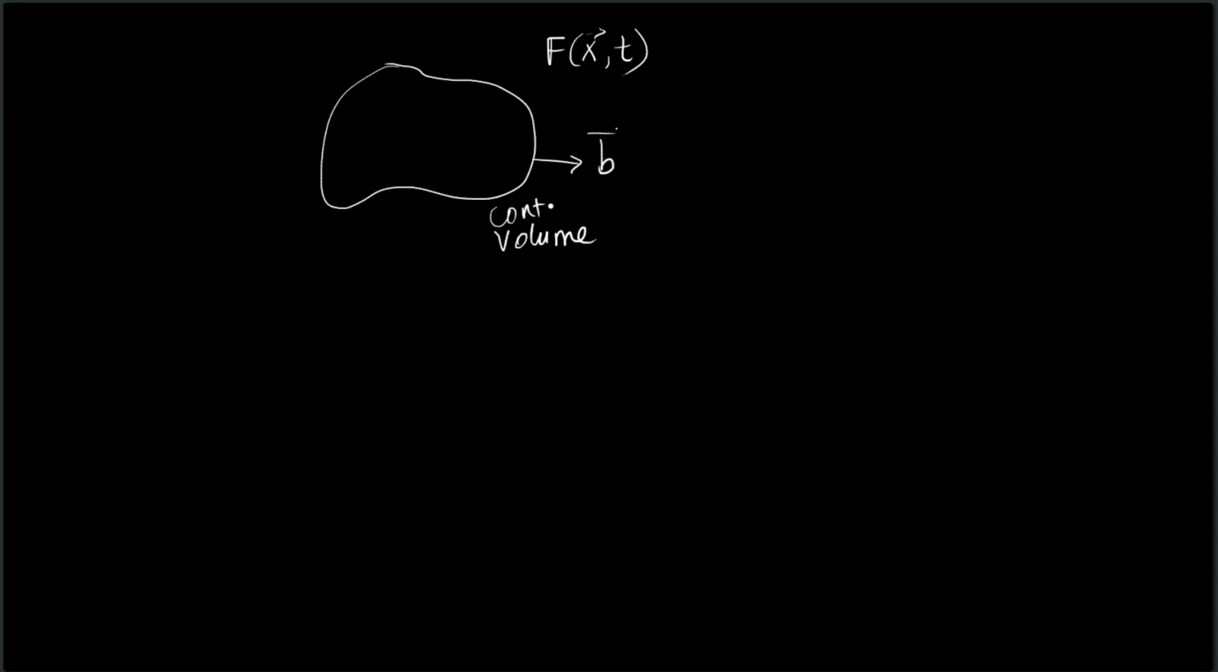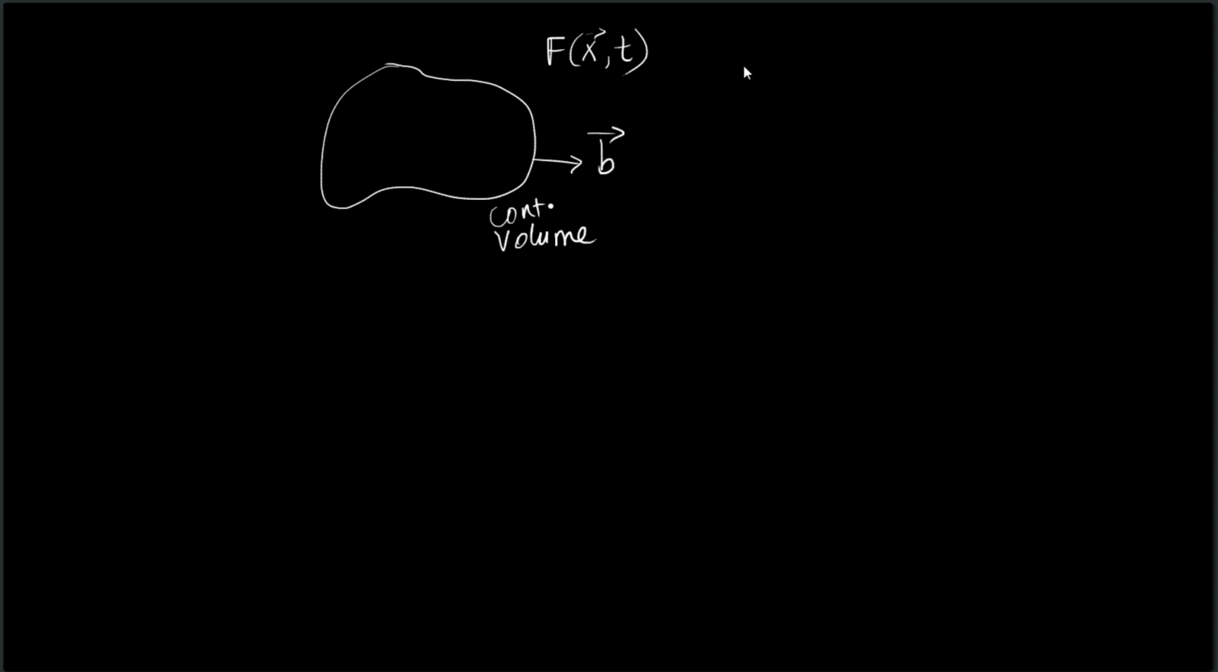The Reynolds transport theorem tells us the conservation of a quantity F varying over a control volume which moves with a velocity b. The velocity b can be spatially varying.